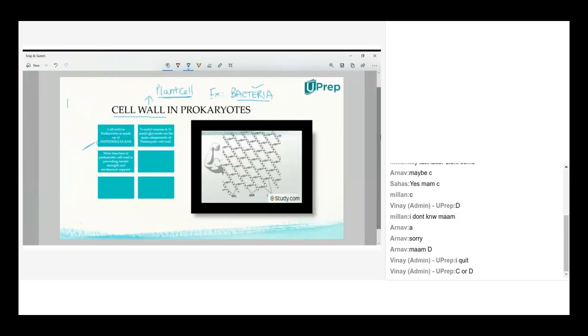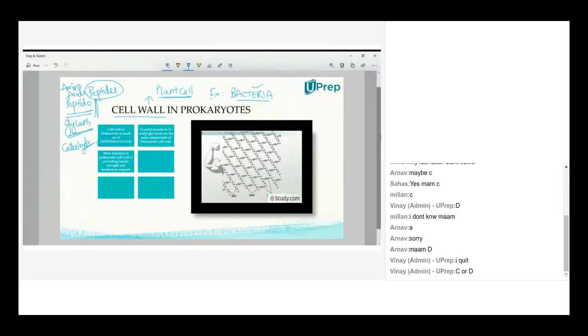Peptido stands for peptides. Peptides are nothing but amino acids, bonded to glycans. Peptidoglycans. Glycan stands for carbohydrate.